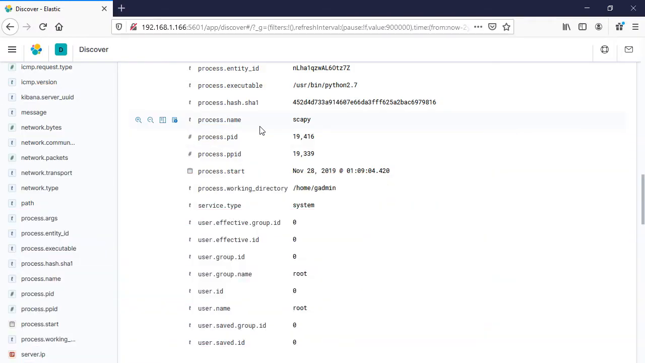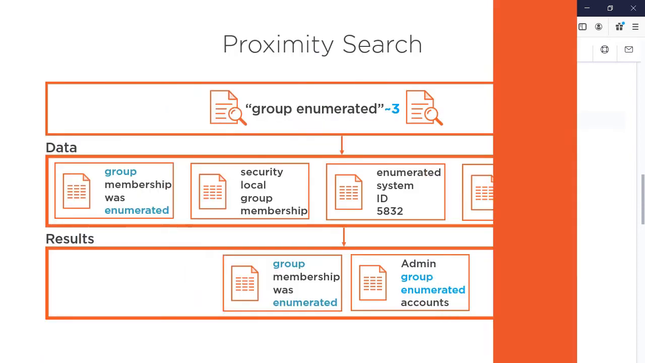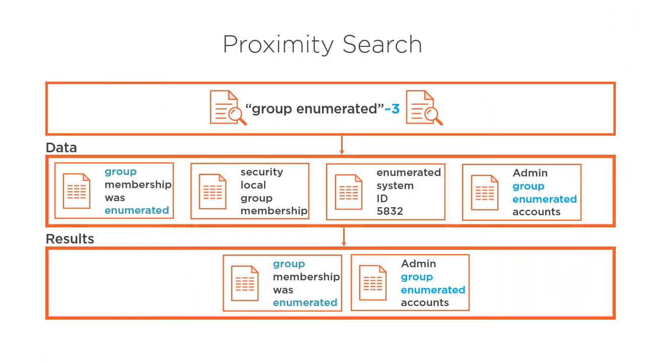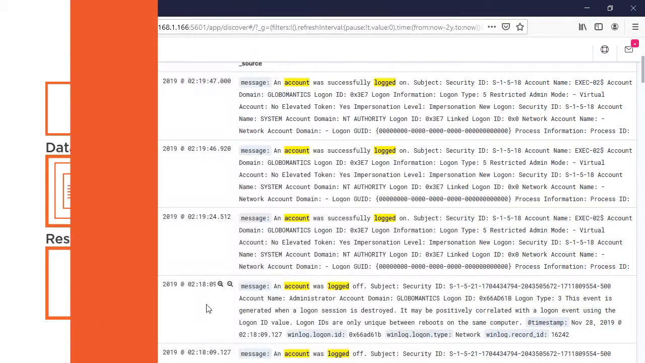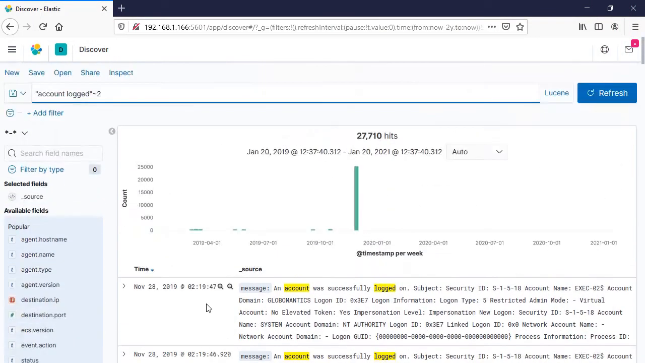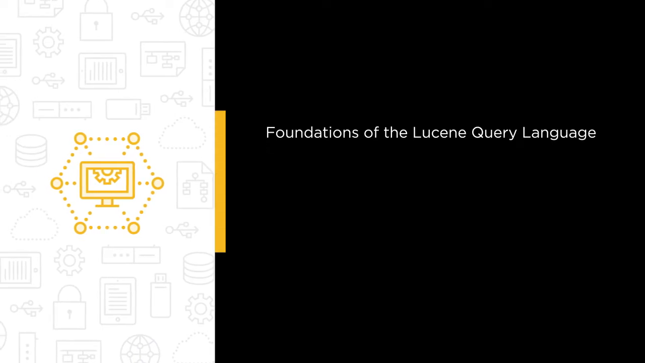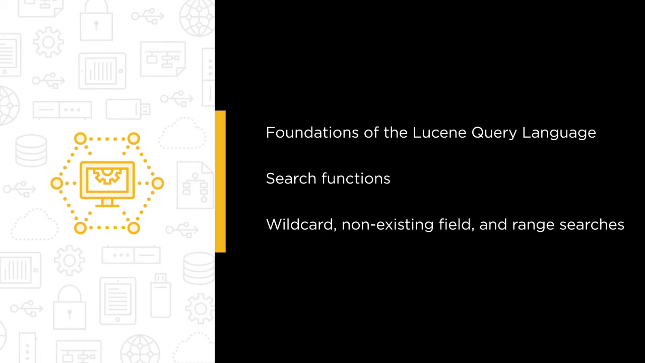If you are seeking to perform queries against data collected in your Elastic Stack, then you've come to the right place. In this course, you'll learn to perform advanced searches in Kibana using the Lucene Query Syntax. Some of the major topics that we will cover include the foundations of the Lucene query language when used in Kibana, search functions such as boosting, regular expressions, and fuzzy searches, and using wildcard, non-existing field, and range searches to dig into your Kibana Elastic Stack data.